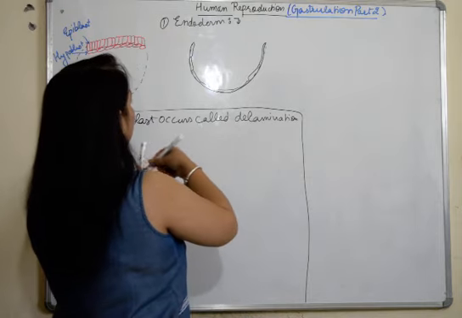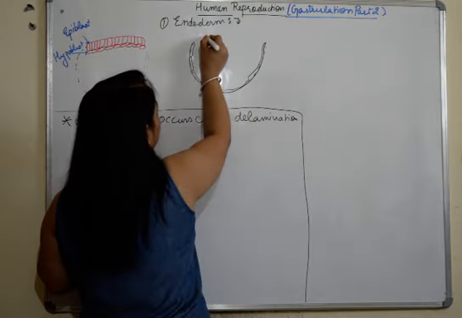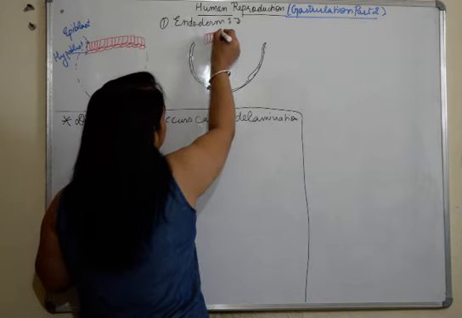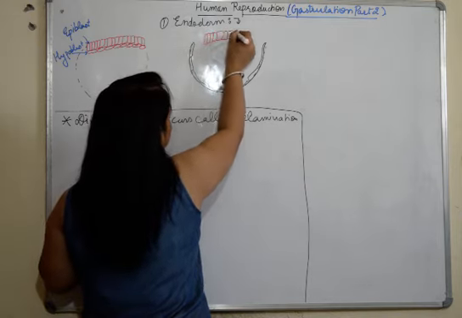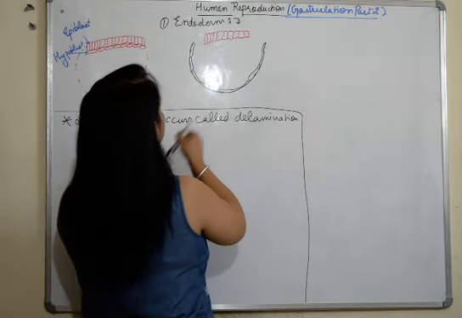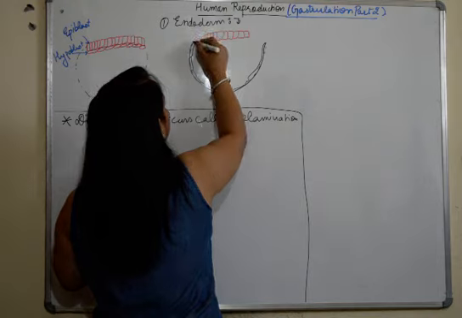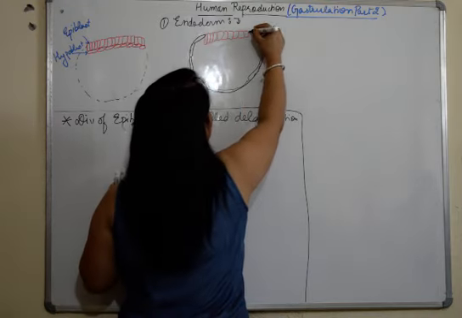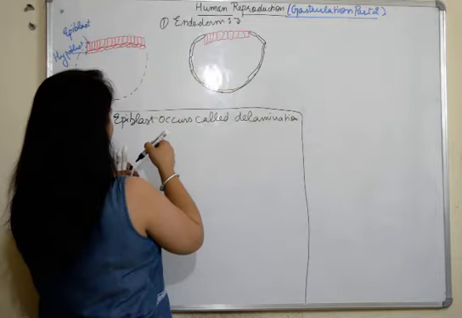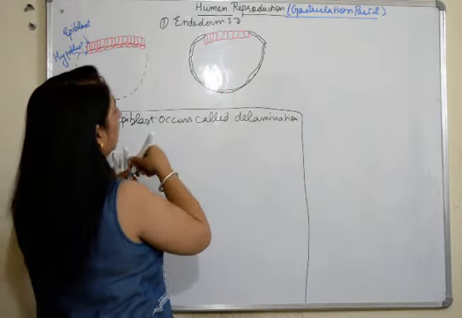The cells of the embryonal disc, or you can say the epiblast cells, have now undergone division, which we call delamination, and now I'll make it with a different color.